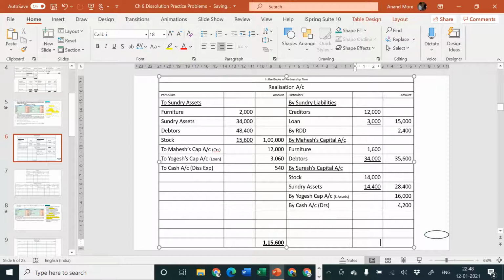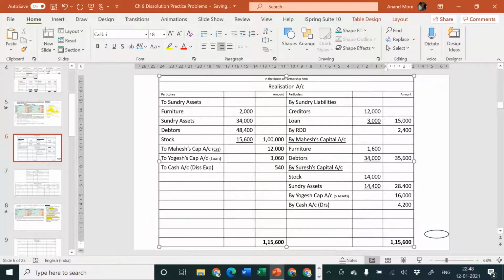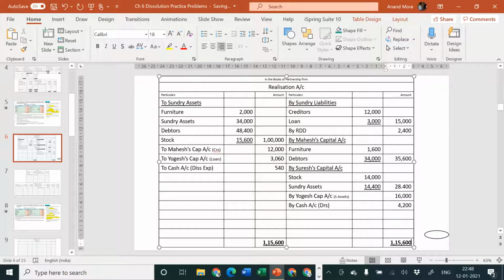Double underline, and let us find out the balancing figure. From 1,15,600 you are going to deduct 15,000, then 2,400, then 35,600, 28,400, 16,000 and 4,200. So what remains is 14,000. So 14,000 is the amount of, you tell me what it is, profit or loss? Yes, correct, it is the amount of loss.